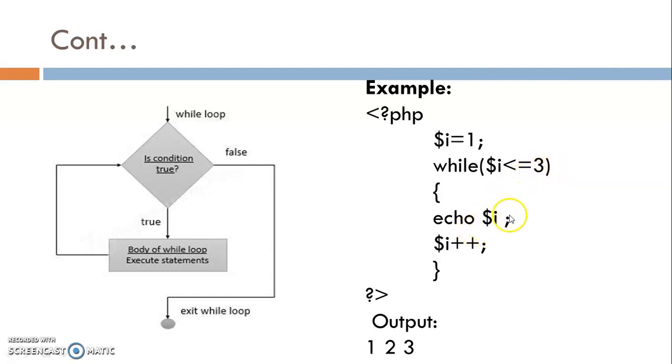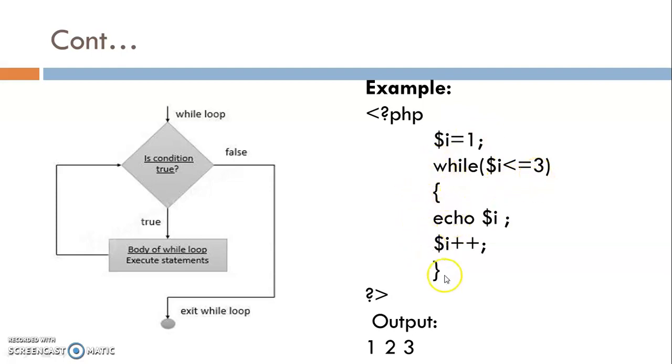So again print the value 2 and now the value of $i becomes 3. Now again check the condition 3 less than equal to 3, which is again true. So print the value of $i and then $i++. Now the value of variable $i becomes 4.